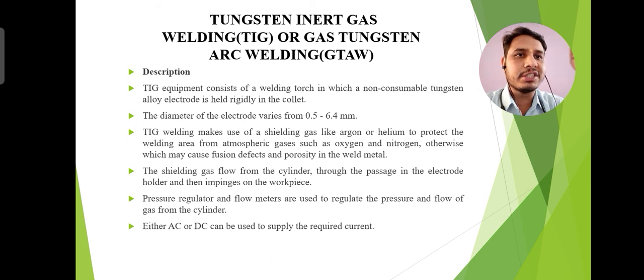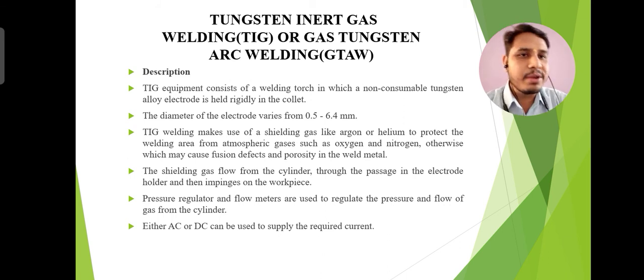TIG equipment consists of a welding torch in which a non-consumable tungsten alloy electrode is held rigidly in a collet, and the diameter of the electrode varies from 0.5 to 6.4 mm. And TIG welding makes use of shielding gas like argon or helium, as I have told you, to protect the welding area from atmospheric gases such as oxygen and nitrogen, which may otherwise cause fusion defects and porosity in the weld metal, and other defects such as blowholes. And pressure regulators and flow meters are used to regulate the pressure and the flow of the gas cylinders.